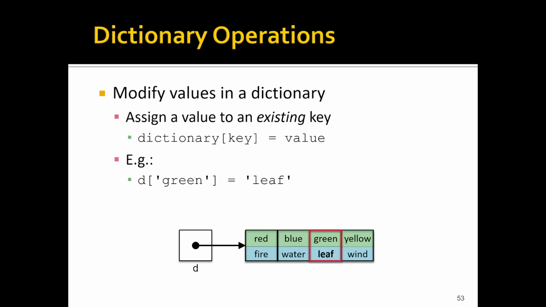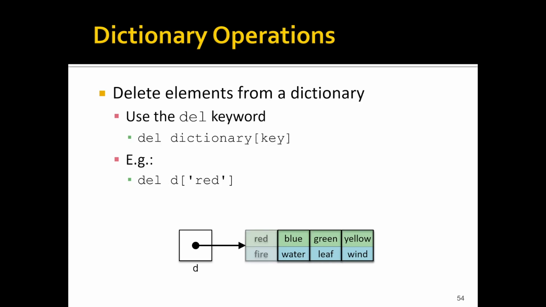So we just assign to an existing key and it changes the value. Note, if we're assigning to an existing key and changing the value of that key, that means we're not creating any secondary copies of that key. That makes sure that our keys remain unique.